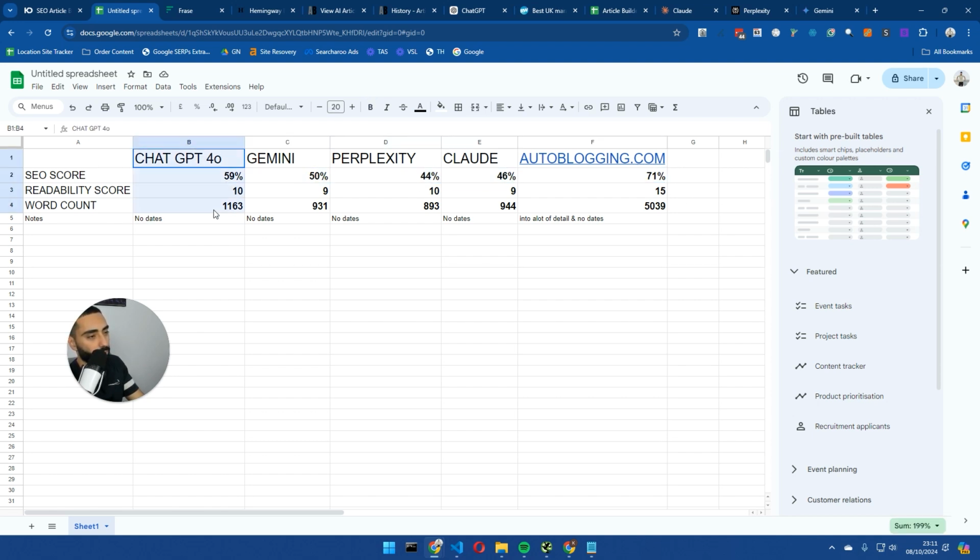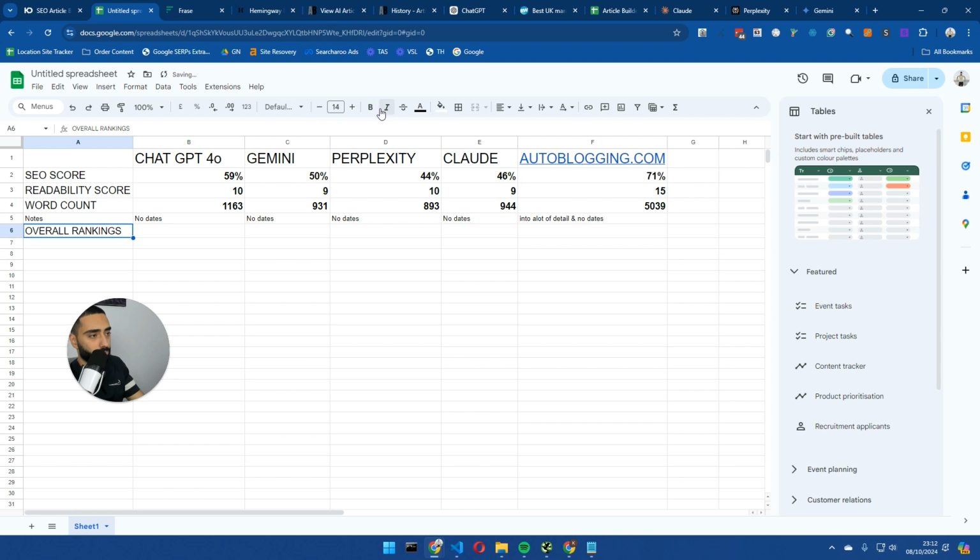ChatGPT 4.0 was the second, so we'll do some scores as well. If I look at the overall rankings, Autoblogging was number 1.